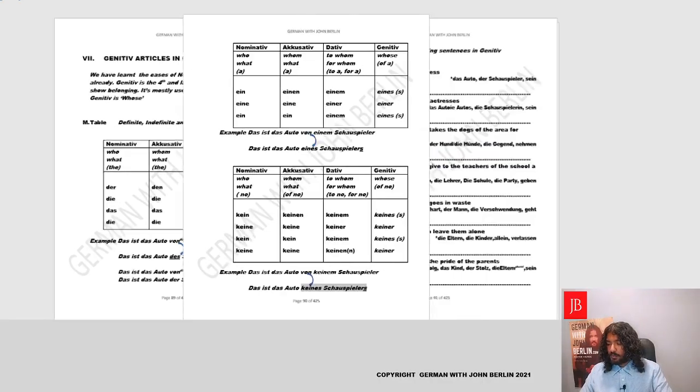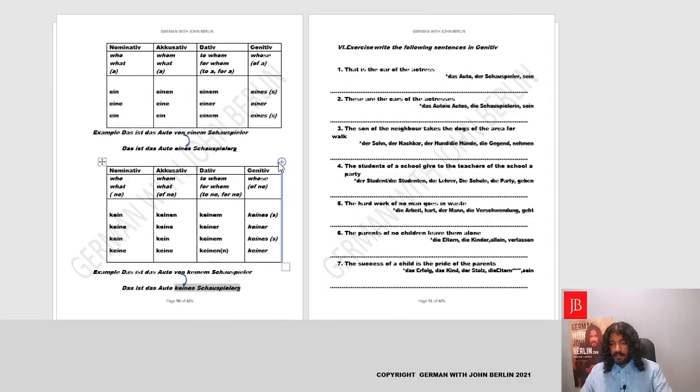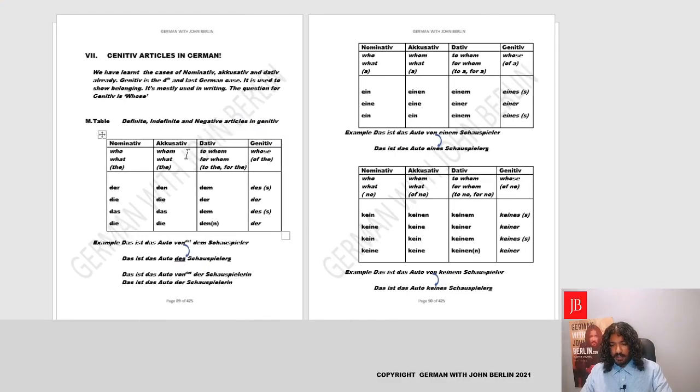Super. So moving forward, we'll have some sentences here. Let's have a look and see if we can solve them. So the first question is, that is the car of the actress. How will we do it? Let's find out. First, we'll write, what is that in German? That in German is known as das. Not the das, the article, but das, like in general, also means that. Yes, it's just a reference word. Das ist the car. The car is das Auto. What is it? It's das Auto.